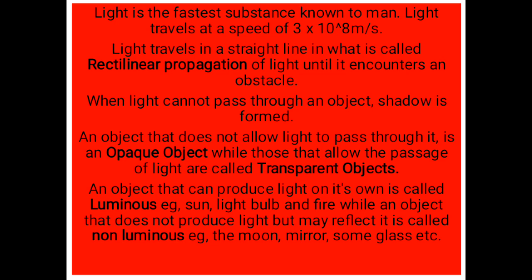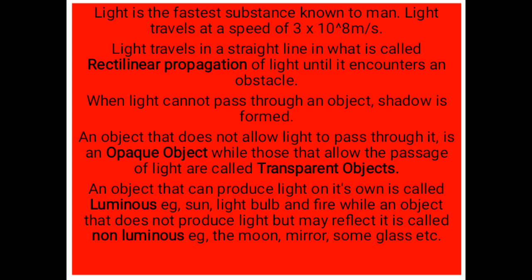Are you following? If you are not, ask question. I will reply. I started by telling you the meaning of light energy. And light is the fastest substance known to man. The speed of light is 3 times 10 raised to the power 8 meters per second. Light travels in a straight line until it hits an obstacle. And if light cannot penetrate into that obstacle, a shadow will be formed.